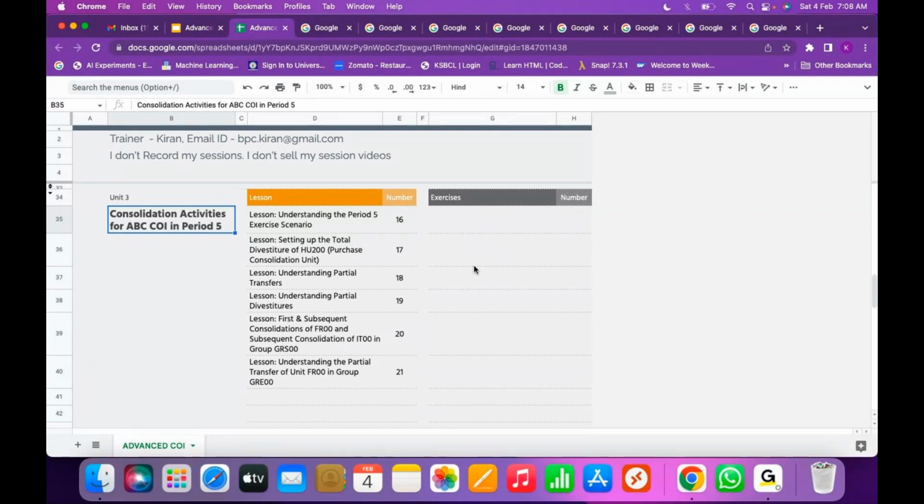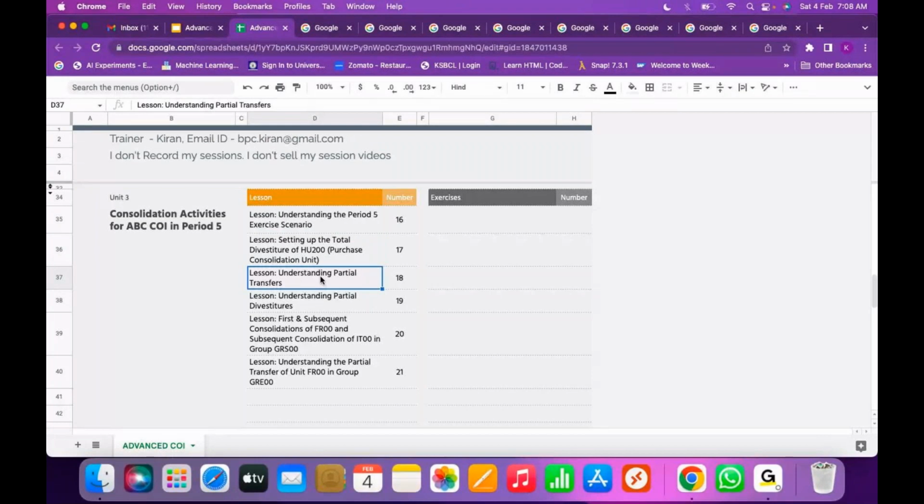We are going to execute the exercise for the total divestiture. What happens when a particular investment is taken back by the holding company, 100%? So we are going to understand period 5 scenarios. As part of the period 5 scenario, we are going to talk about total divestiture and execute that exercise, and we are going to understand partial transfers.